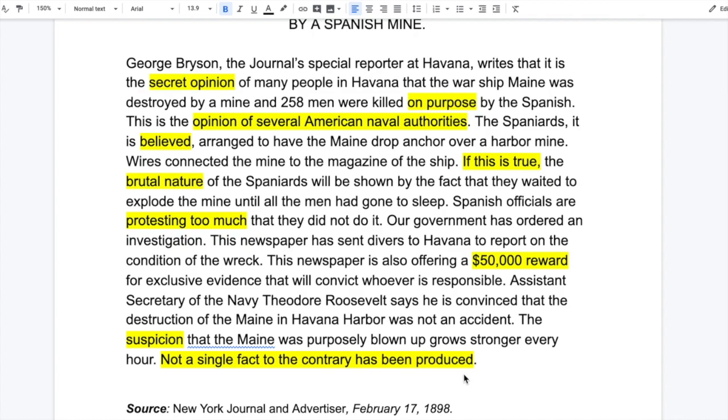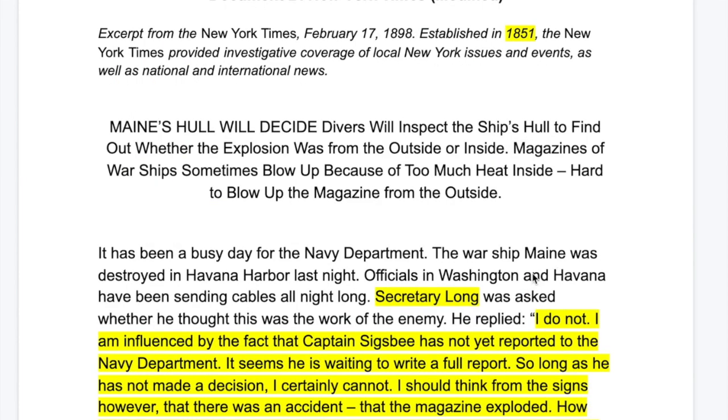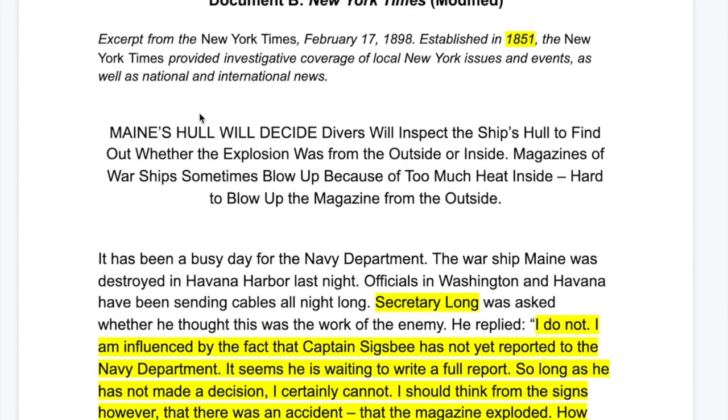Okay? So when you read this, I want you once again to think, is this an accurate portrayal? Is this something that you think you can trust based on specific evidence? Here is document B, the second document. And the first thing that I want to call to your attention, again, before you read any historical document, is to look at the source and the abstract. The reason, once again, is you want to know who the author is and if there's any potential for bias before you start reading, okay?